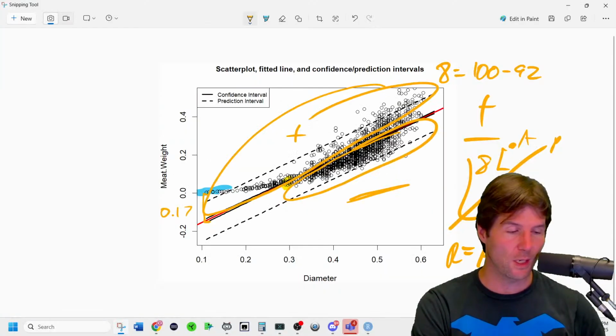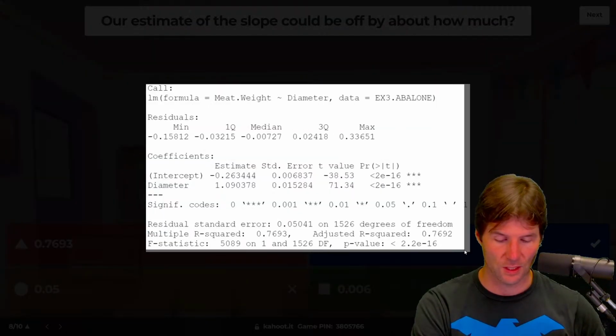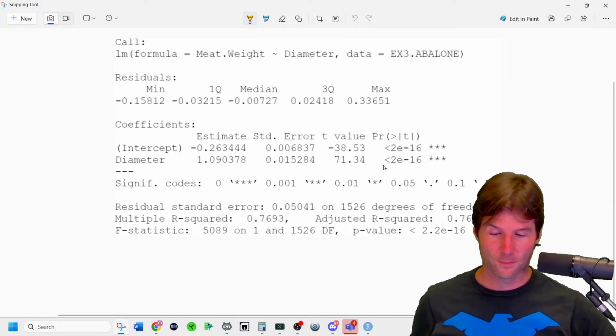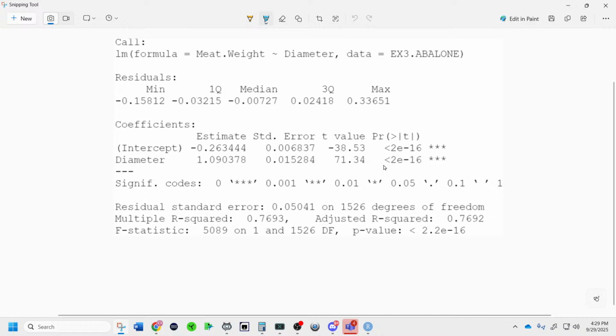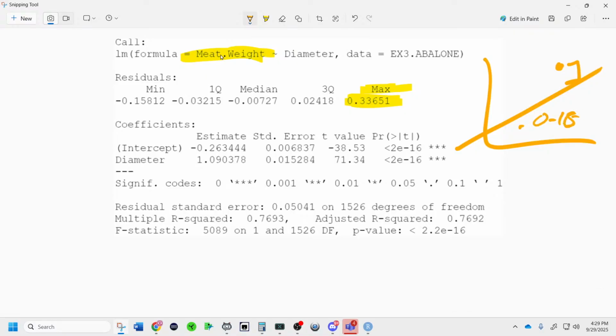We think of the standard errors as metrics of uncertainty. So anytime you hear standard error, you should think uncertainty. You should know everything in this output, every little bit. The biggest miss in the model comes from the residual right here, this max residual. We were off by 0.33 in the amount of meat weight we would get. So that point was under predicted. We got 0.33 more because it's a positive residual. That's the biggest residual. There is a low residual of not nearly as far away. It's about half the distance of that on the low side, negative 1.6 below the model. The distance is the residual.